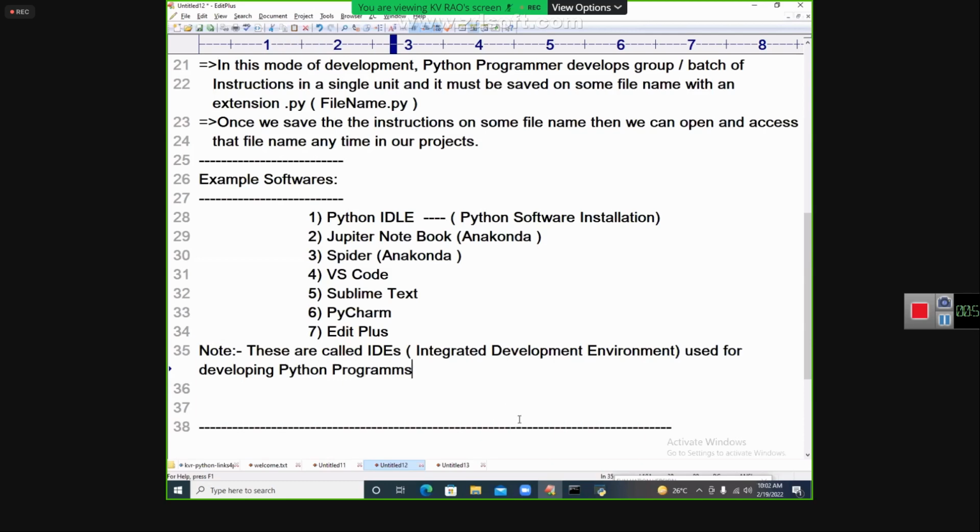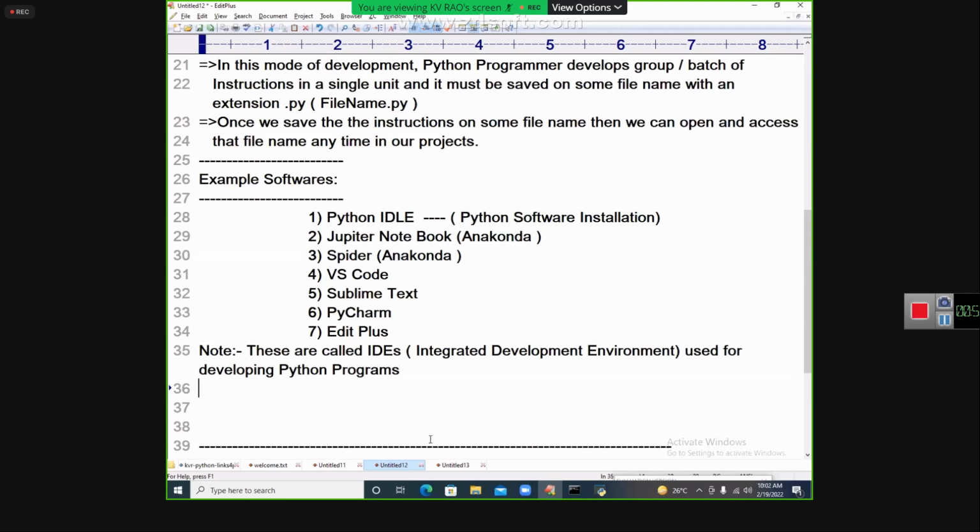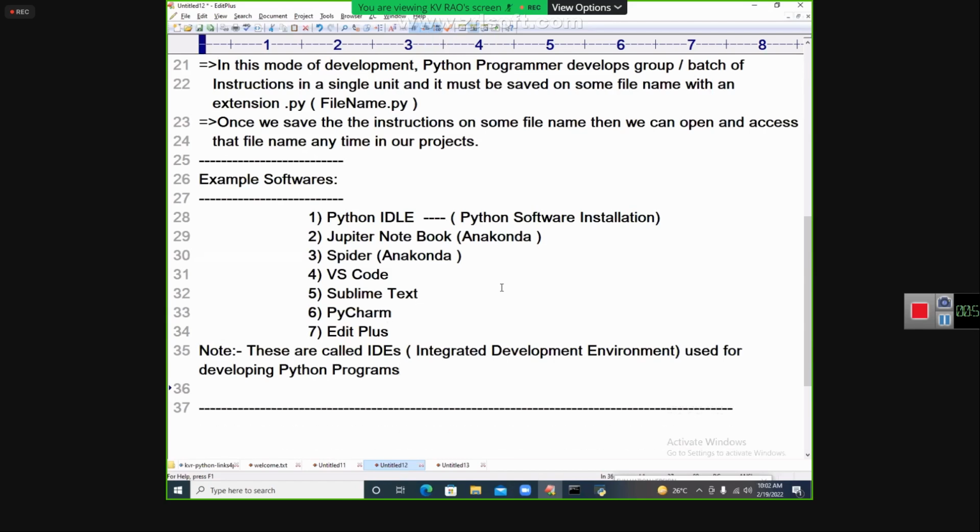First, programming knowledge is important. Without knowing programming, only by knowing these names, nobody will give us jobs. One company will use one thing, another company will use another thing. We don't need to bother about it. I will execute even in Notepad, no problem. We can survive in any company, provided we know the programming.